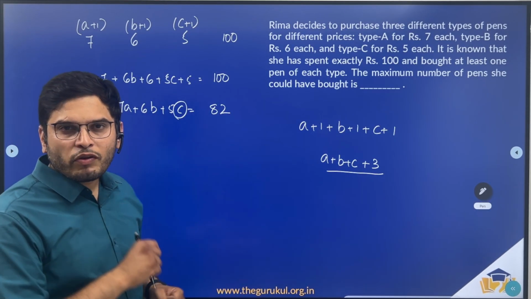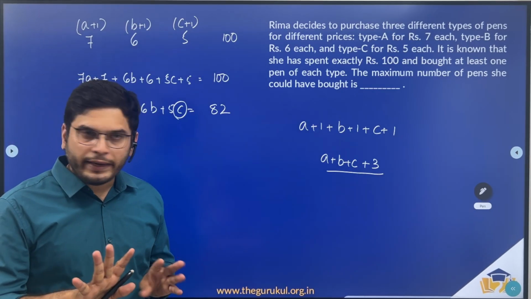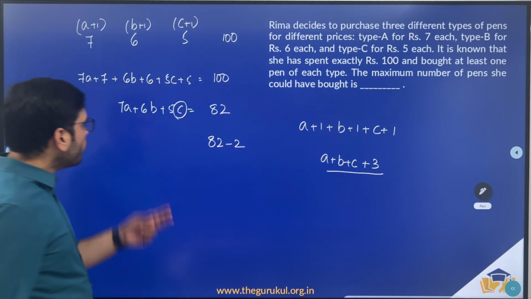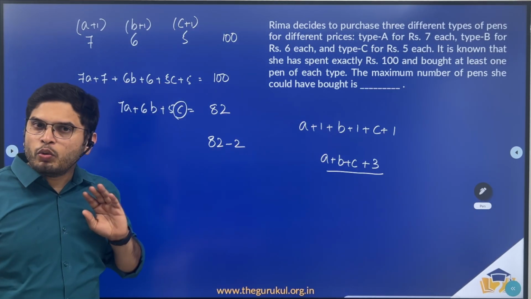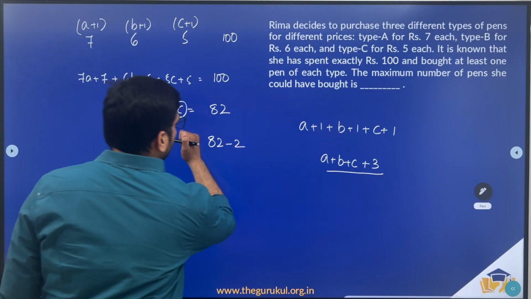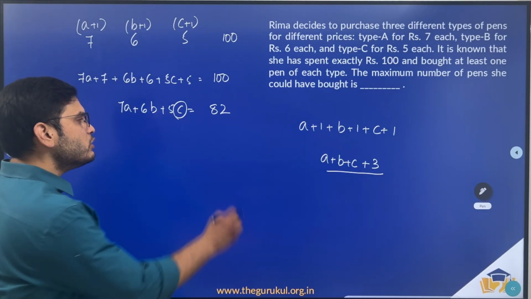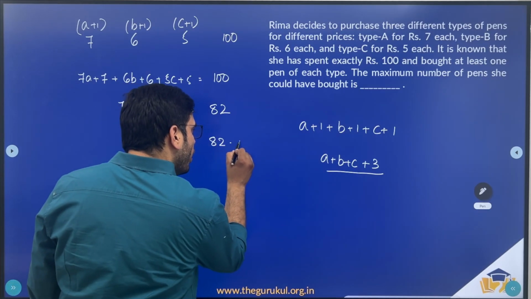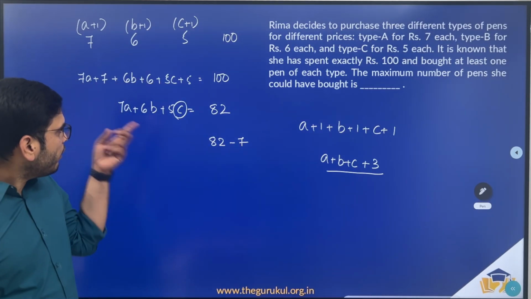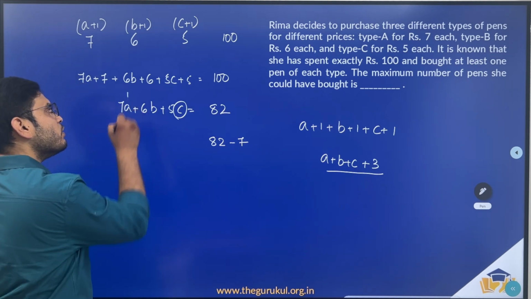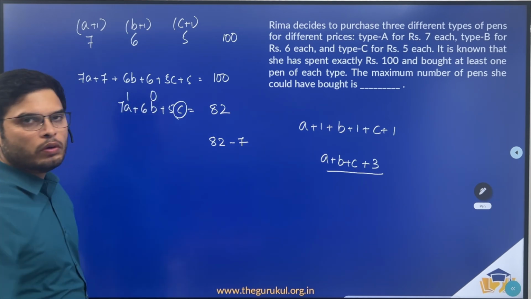Now what is the closest multiple of 5 to 82? 80. Now how can I write 80? 82 minus 2. Now can we have 7A plus 6B being 2? No. So this is not possible. Now what is the next multiple of 5? 75. So how can I write 75? 82 minus 7. Now can the value of 7A plus 6B be 7? Yes, when A is equal to 1 and B is equal to 0.